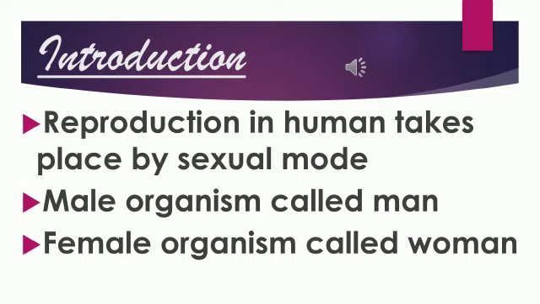We all know that all living organisms undergo reproduction for their survival. Reproduction in the case of humans takes place by sexual mode. That means both male germ cells as well as female germ cells are involved in this process. Male organism here means a man, and female organism is called a woman.